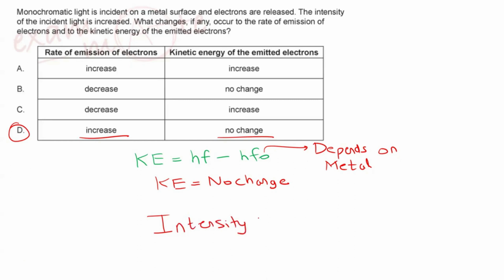Intensity increases means more electrons are emitted. Thiru, does this make sense? Yes, sir. Option D is the answer.